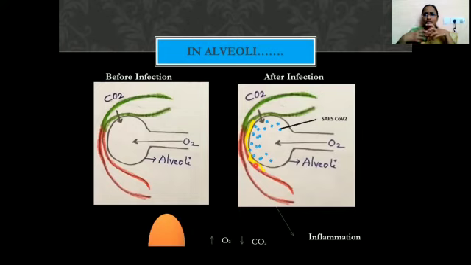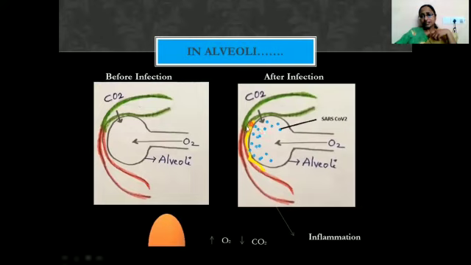There is a lot of generation of stimuli and accumulation of immune cells in the vicinity of the alveoli, which start to produce inflammation mediators. They cause a high level of inflammation in the interstitial space between the surface of the alveoli and the vascular surfaces. Here you can see the yellow colored layer. This is nothing but the inflammation.